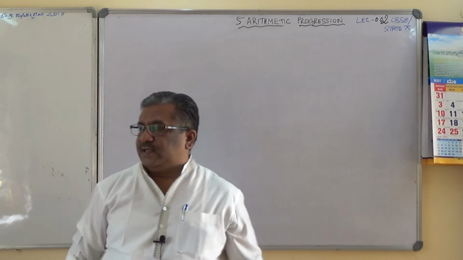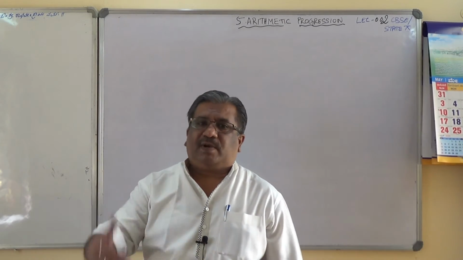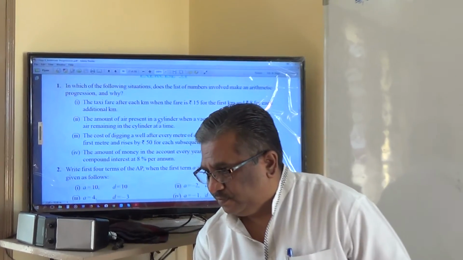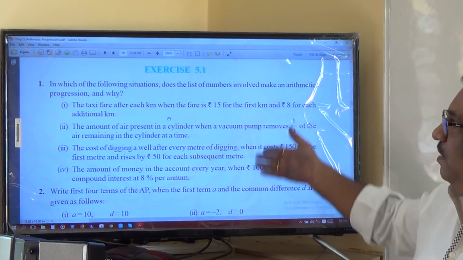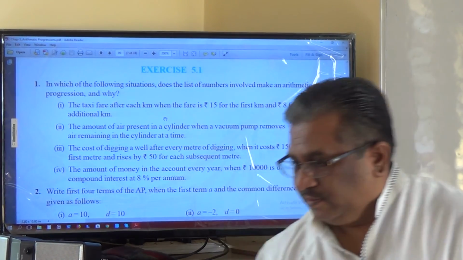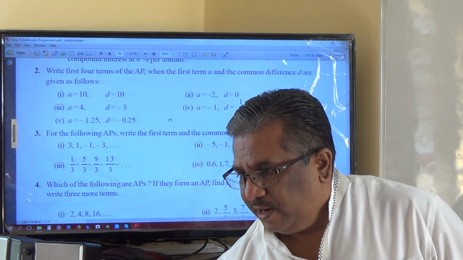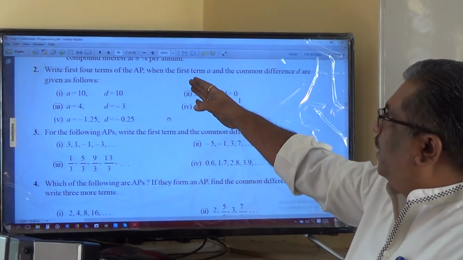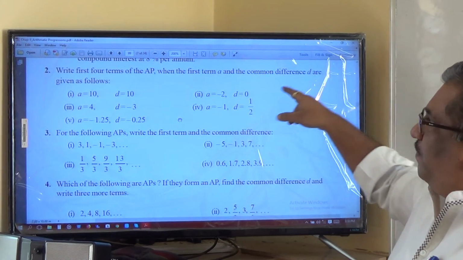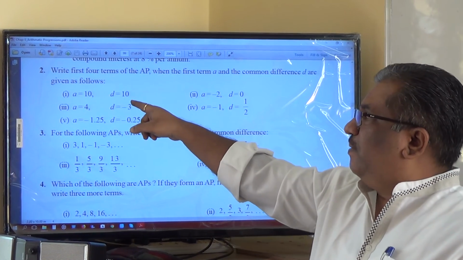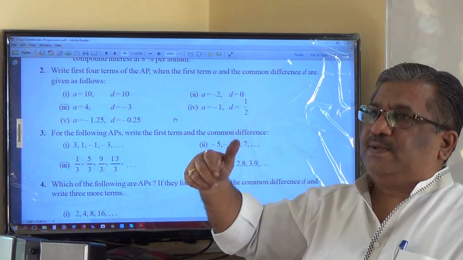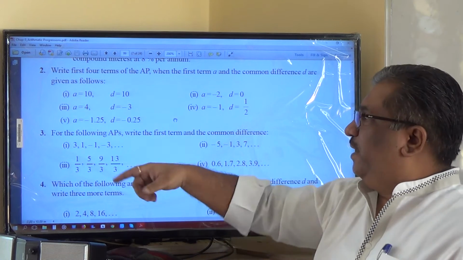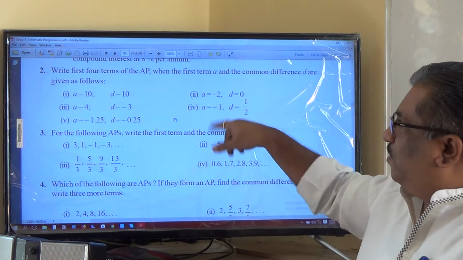Dear students, let me discuss now exercise 5.1. Very quickly we will rush through the entire exercise. Yeah, this is how it looks. First all these problems I solved, and write the first four terms of an AP when the first term A and the common difference D are given. So what are the first four terms? First term A, A plus D, A plus 2D, A plus 3D. Substitute the values, you will get the answers. You can do all this.